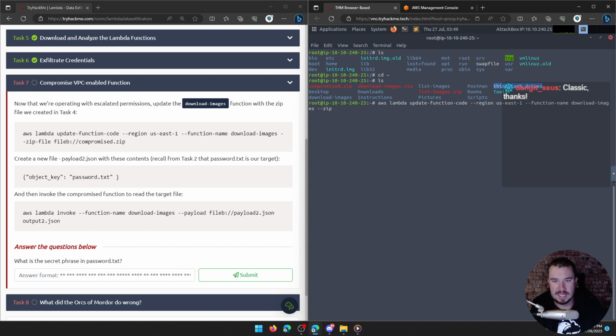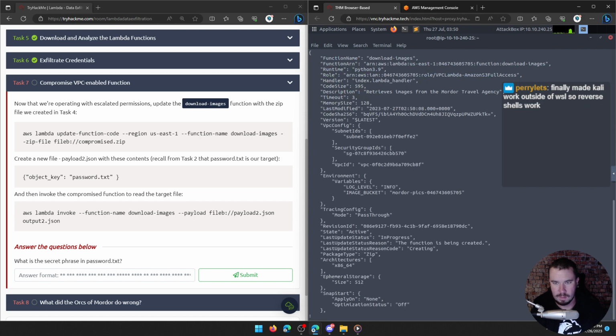And what do we want to pass it? Remember, Lambdas accept zip files, writing code and saving it as a zip. So we compromised it and we saved our new index.py in that compromise.zip file. So it says, hey, let's go ahead and pass it this file, compromise.zip, and let's see if it works. Okay, it did work.